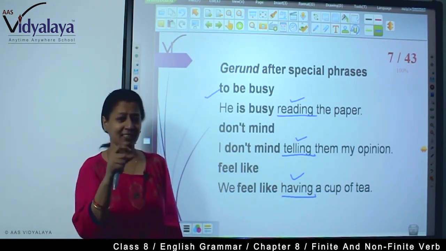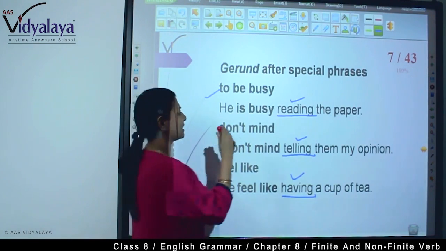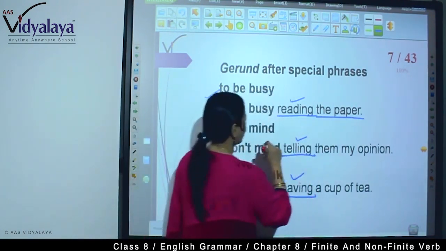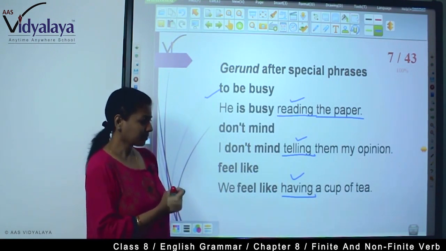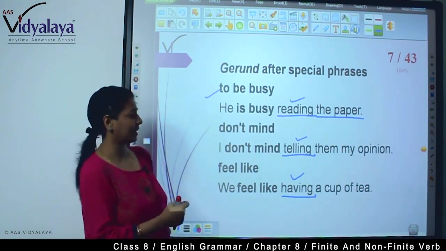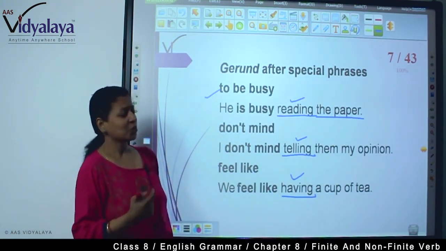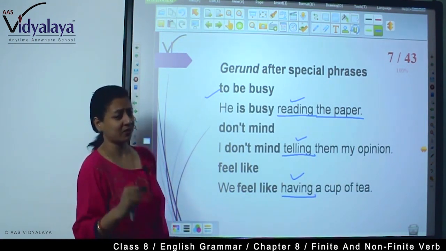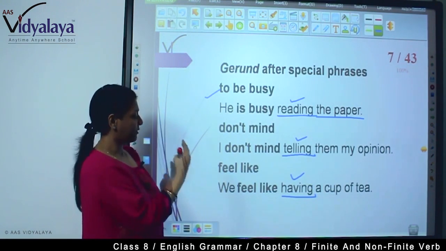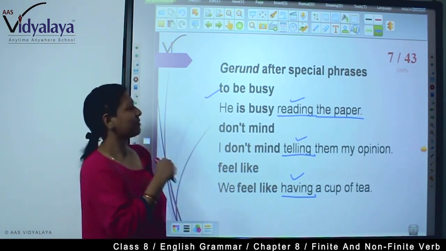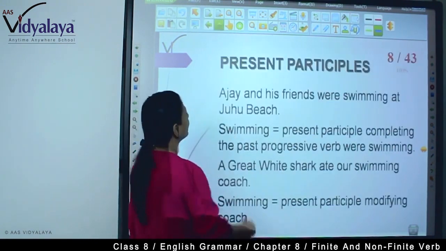Here we are using reading the paper as a noun, so reading here is a gerund. "I don't mind telling them my opinion." So here telling is again a gerund after some special phrases. There is a list of the phrases, but I am giving you 3 or 4 phrases like that.